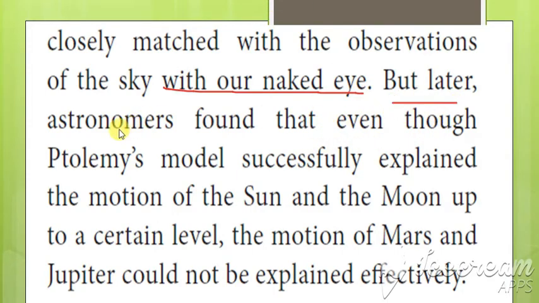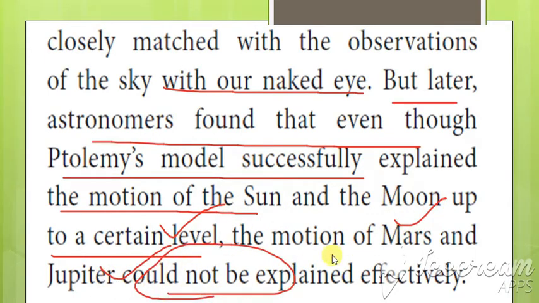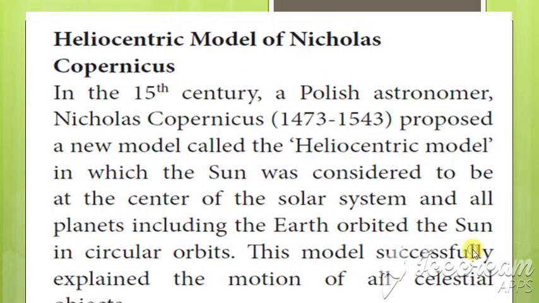But later the astronomers found that Ptolemy's model successfully explained the motion of the Sun and the Moon to a certain level, but the motion of Mars and Jupiter could not be explained. How Mars moves and how Jupiter moves was not explained with the help of Ptolemy's model. So this geocentric model became a failure. Clear? Then next came the heliocentric model.